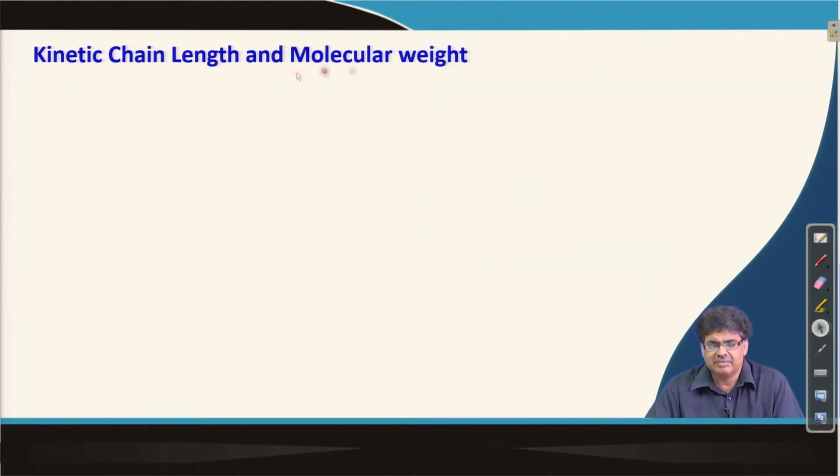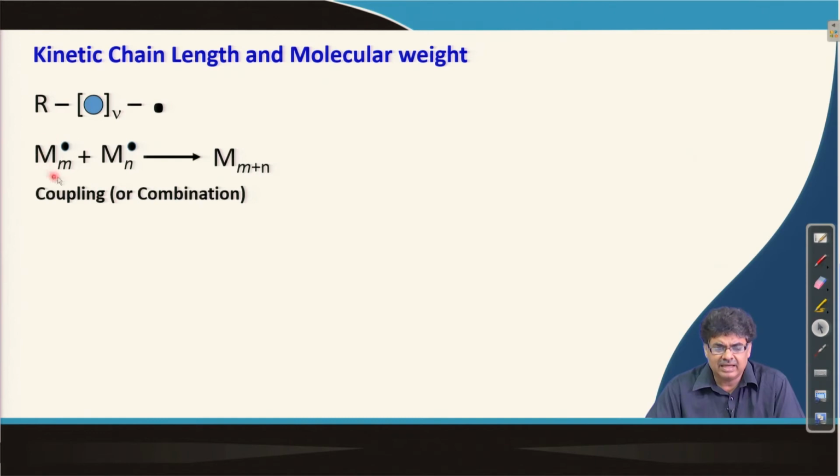Now, what is the relation between kinetic chain length and molecular weight? Again, this is the propagating radical or the kinetic chain. Now, we know that this propagating radical gets terminated mainly by two methods, one by combination or coupling, which is the most abundant or most feasible way termination happens, and the other is by disproportionation.